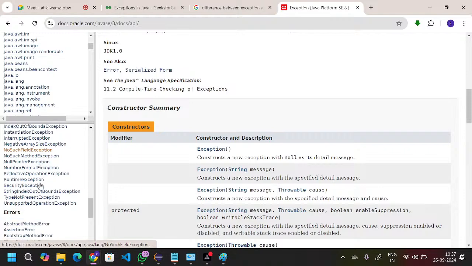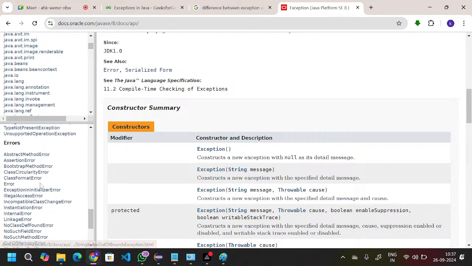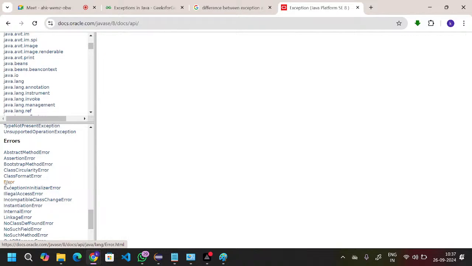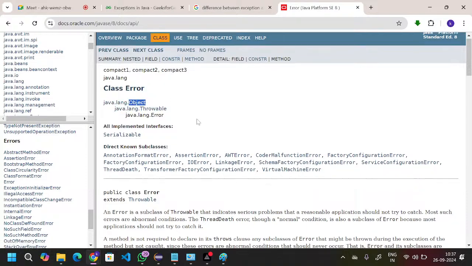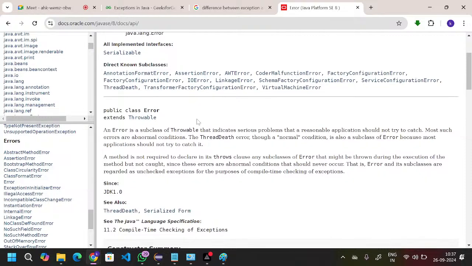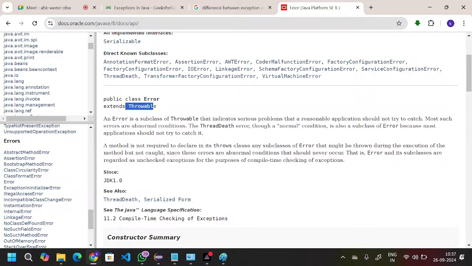We'll go with Error. If I go with Error, now if you see here, this is the hierarchy. Error is the class. Error's parent is Throwable, and Throwable's parent is Object. This is the hierarchy. If you see here, Error is the class, and it is extending Throwable, meaning it is inheriting the Throwable properties.